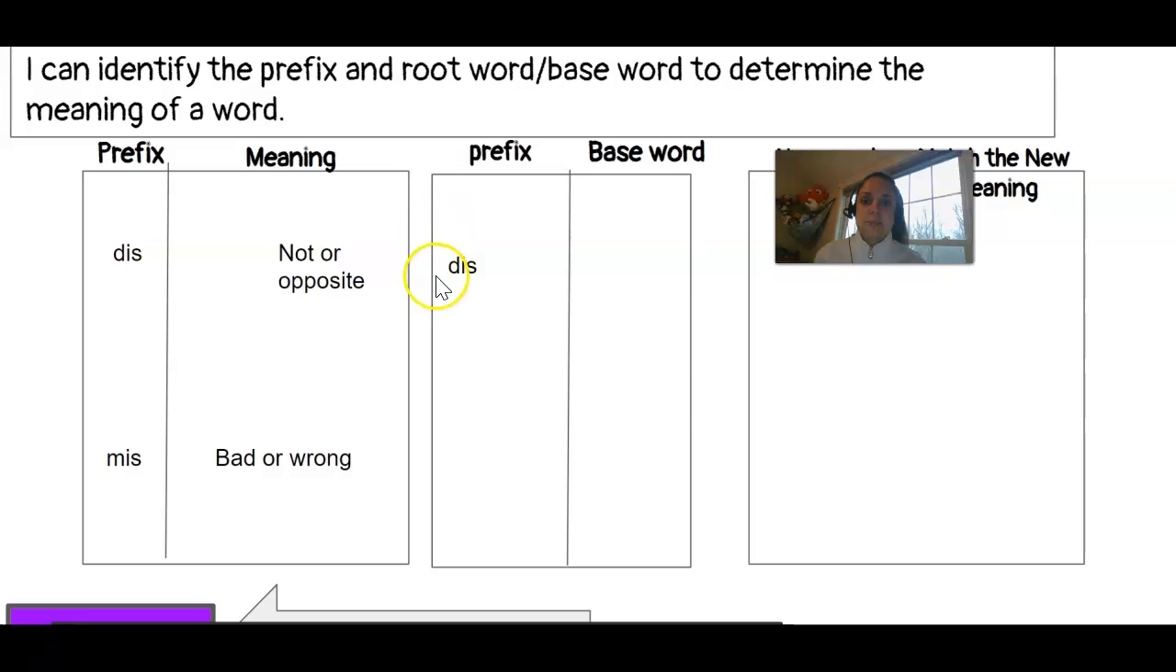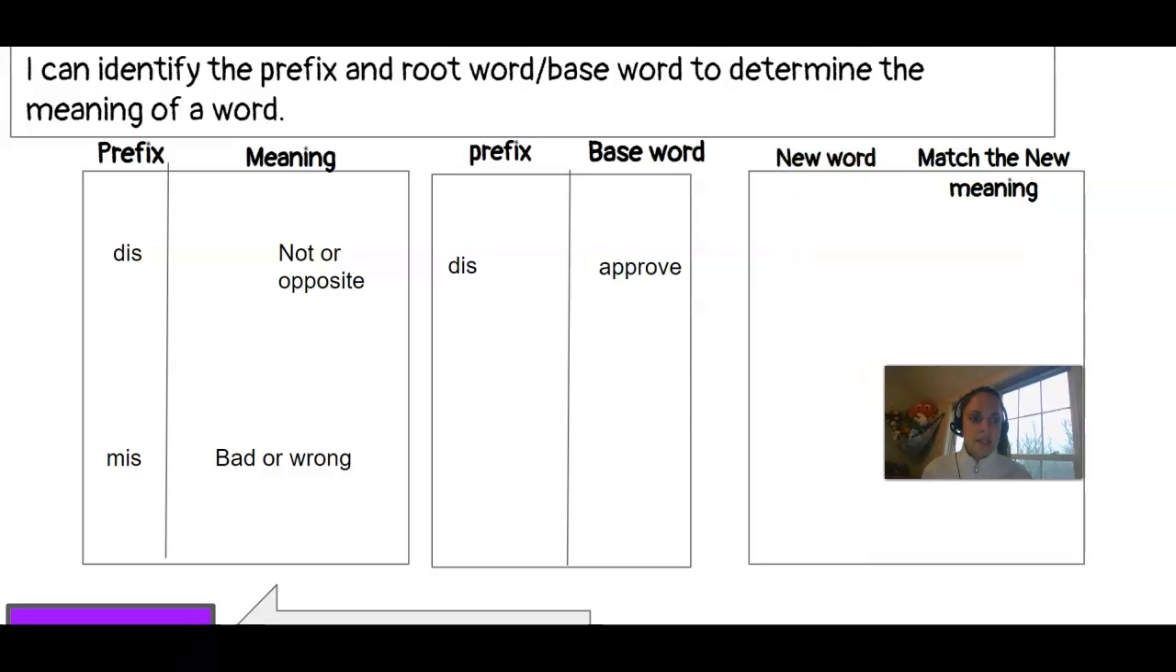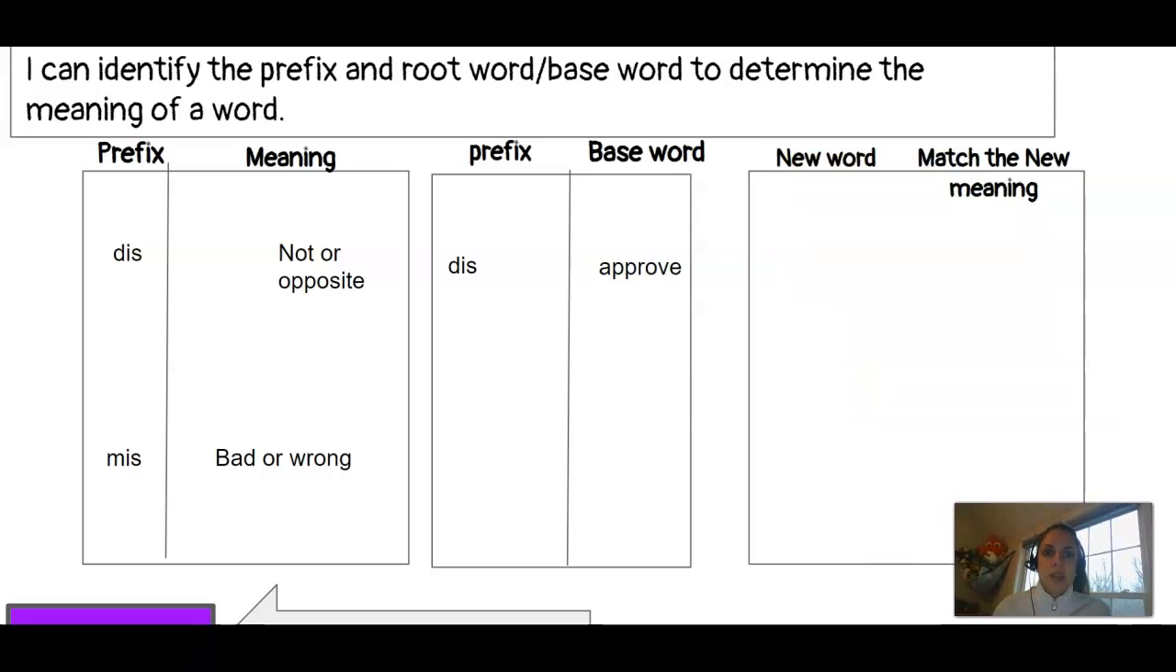Okay, let's put this prefix to work. Here's our prefix dis. Here's our base word approve. Approve means that you agree or think the same way as somebody else. Dis means not, you don't approve, or it's the opposite. So you don't agree with someone. Here's our new word, disapprove.